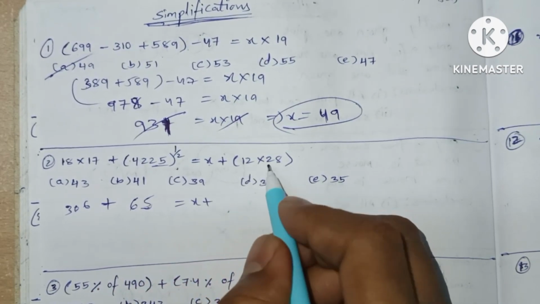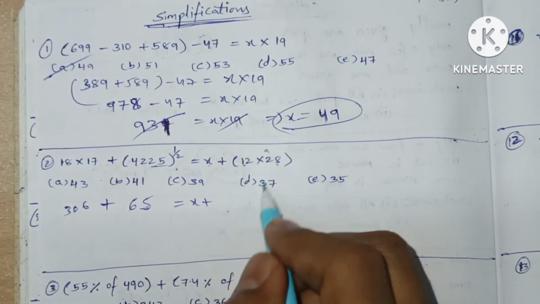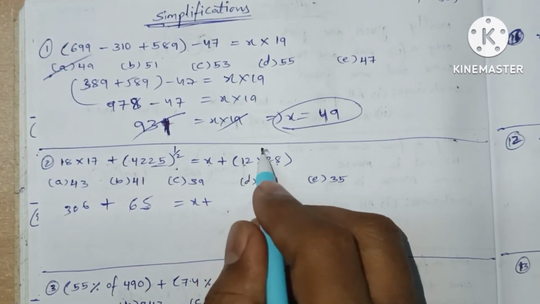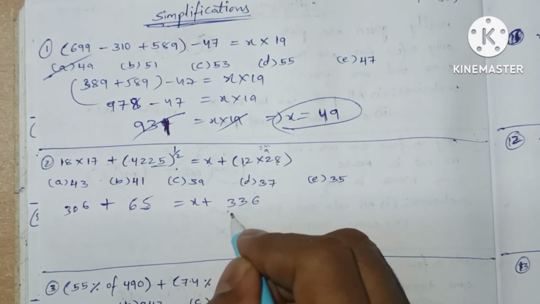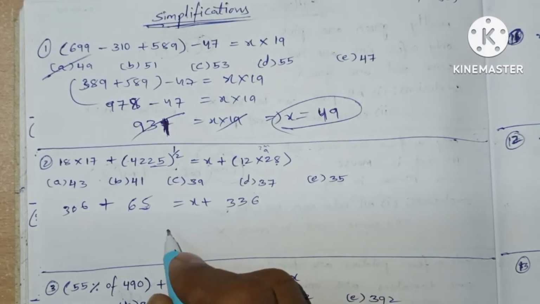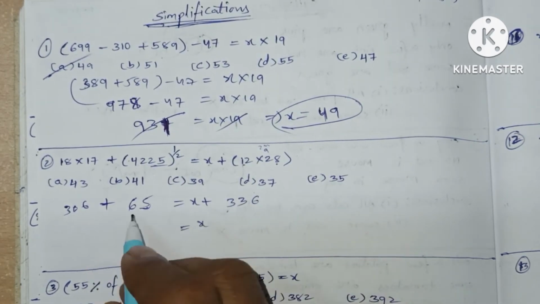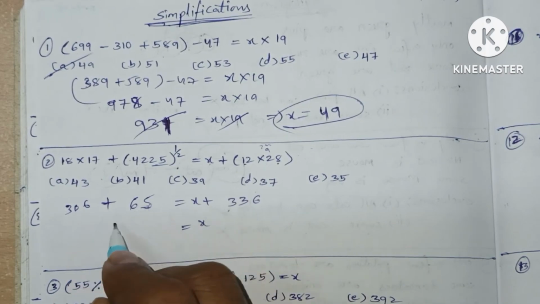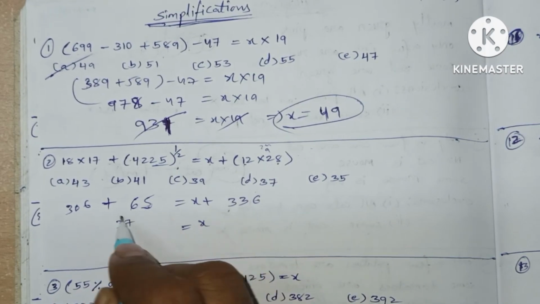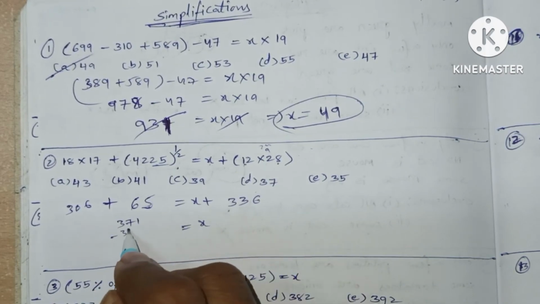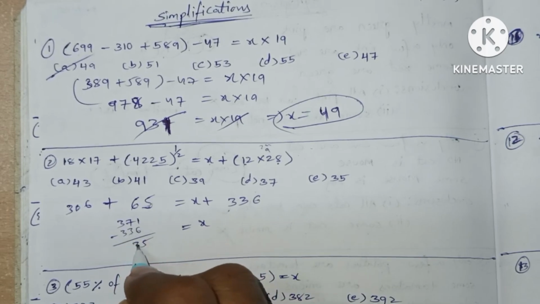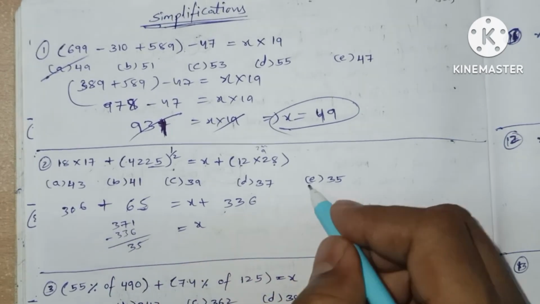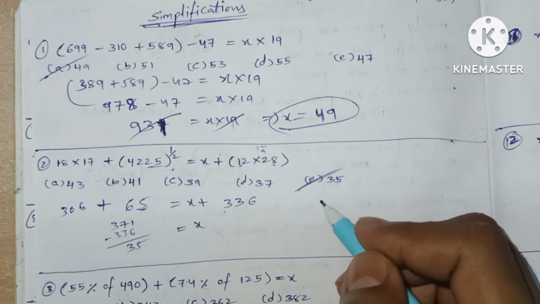This will be 12 8 times 96. 12 2 times 24 plus 9, 33, 336. So x will be this total, 371 minus 336. We get 5. Here it is 6 minus 3, 335. Option E is our answer.